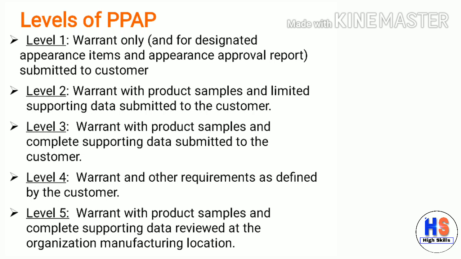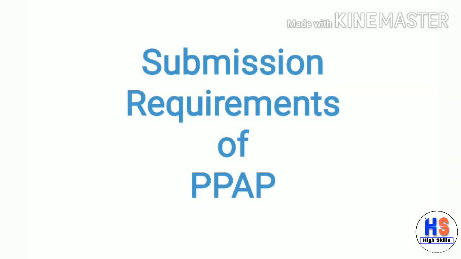In level 4, warrant and other requirements as defined by the customer, and in level 5, warrant with product samples and complete supporting data reviewed at the organization's manufacturing location. So these were the different levels of PPAP.